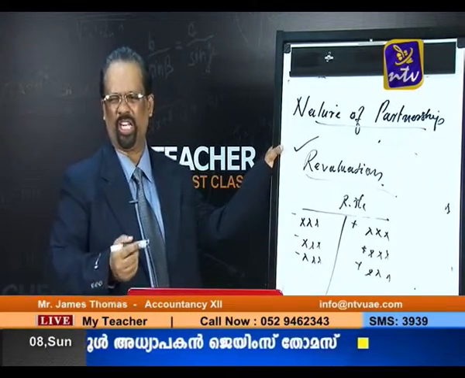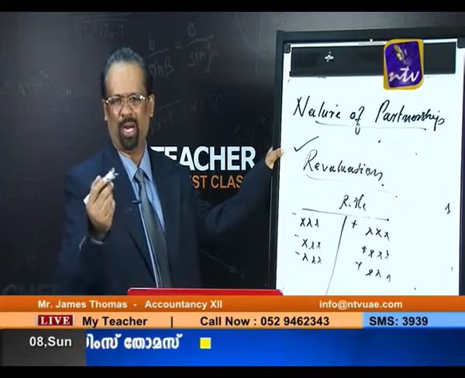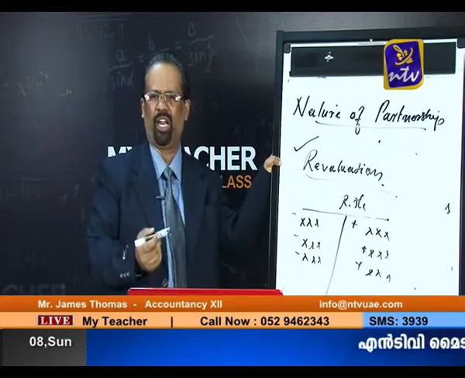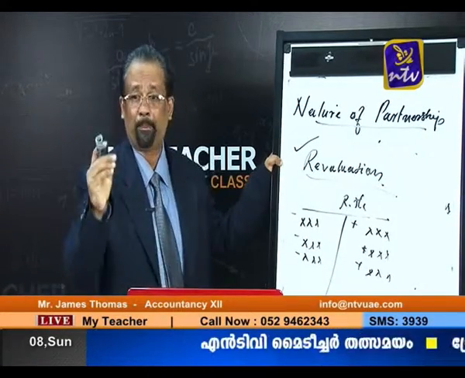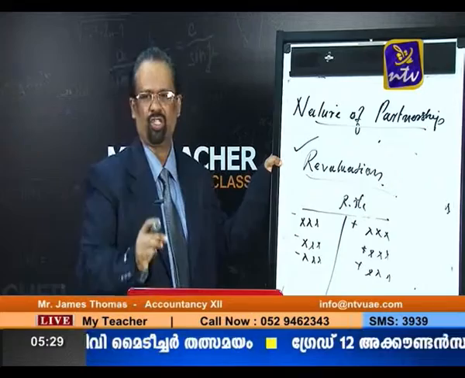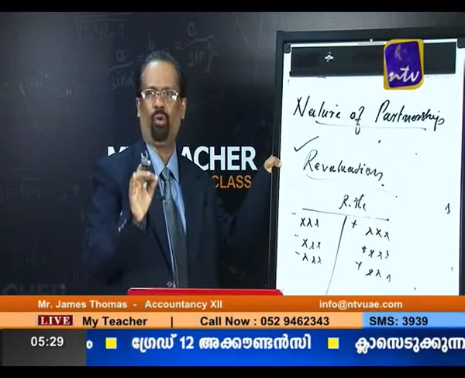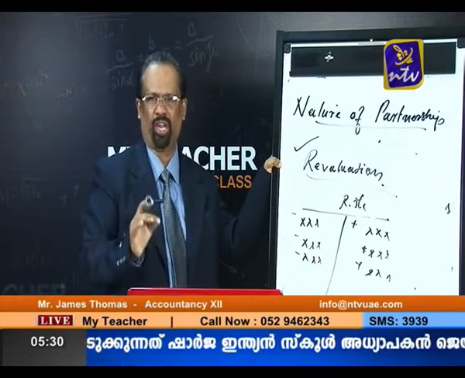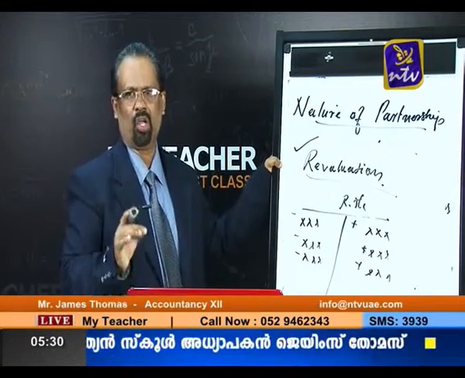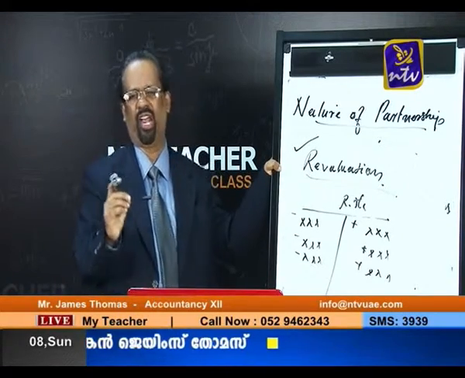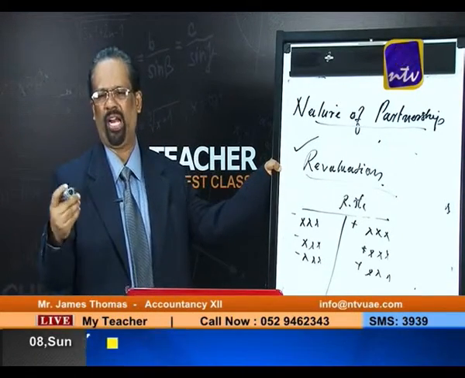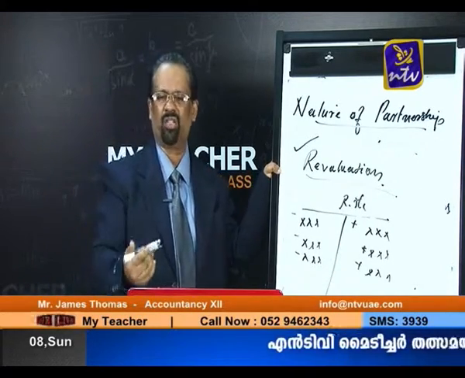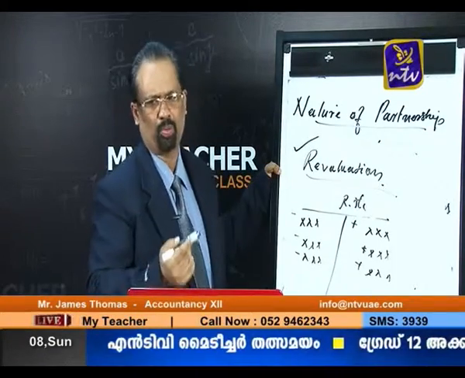Sometimes one more question you can expect, that is the pass entry. Example, building is appreciated by 30,000. So what is the journal entry? You tell me. Your journal entry is building account debit to revaluation account. Then again, if liabilities are increased, example provision for bad and doubtful debts, your journal entry is revaluation account debit to provision account.